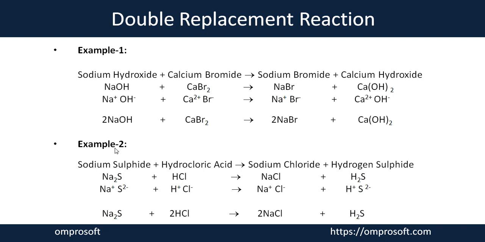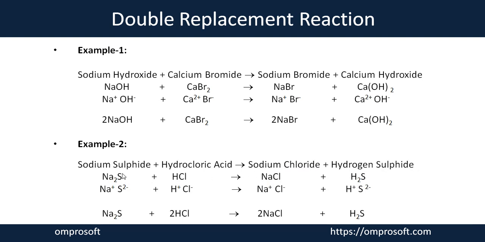The sodium can replace hydrogen and the sulfur can replace the chlorine. After such an exchange occurs, you will get two combinations. Here you can see the sodium comes to the place of hydrogen and hydrogen moves to the place of sodium. After that, the sodium combined with the chlorine forms NaCl, called sodium chloride. And the hydrogen combined with the sulfur forms hydrogen sulfide, H2S.